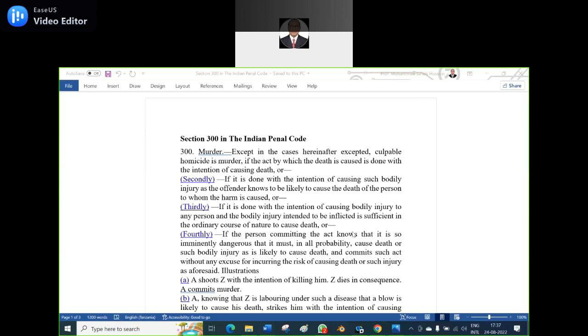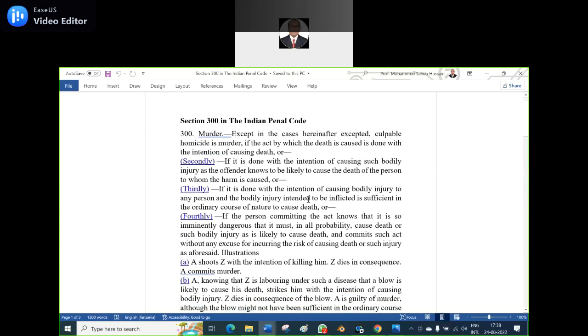Repeat. If he knows it, it is a murder. If he knows it, it is culpable homicide amounting to murder. If he doesn't know, it is culpable homicide not amounting to murder. I said repeat it in that way. Okay, now let us see the fourthly.